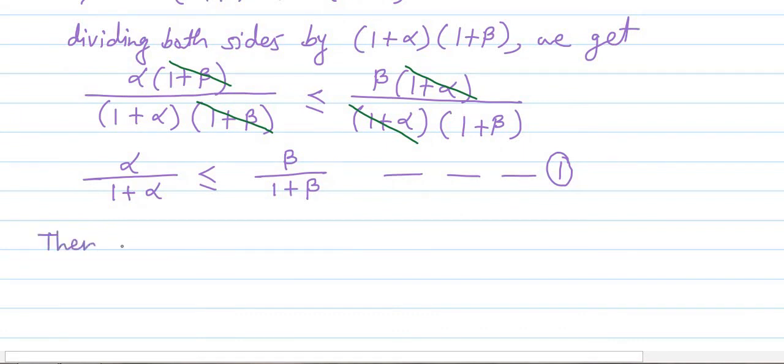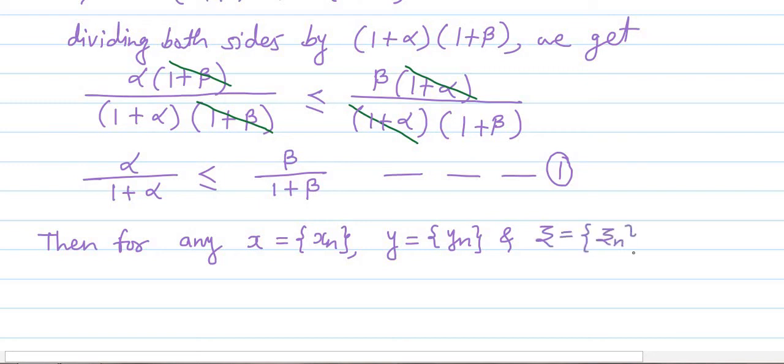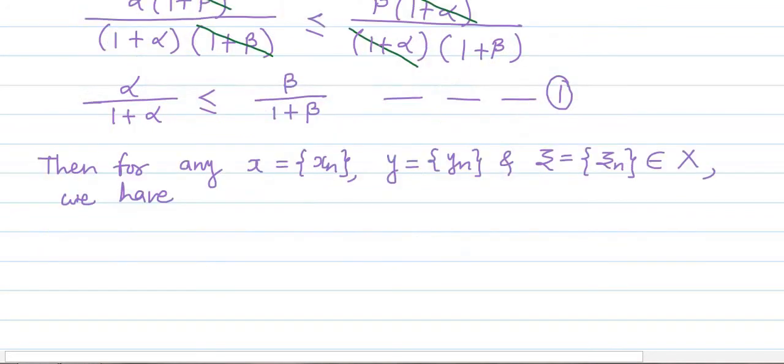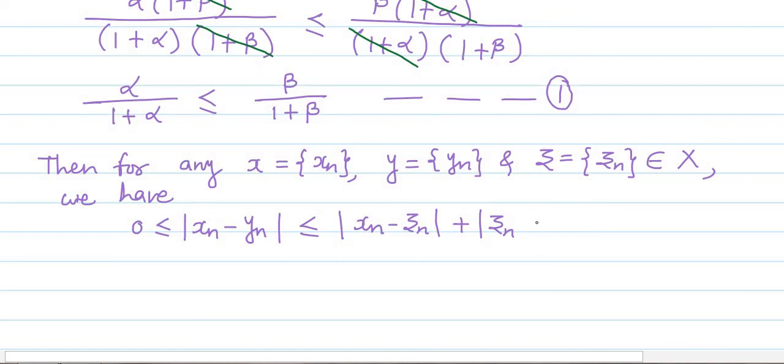Then for any x equal to the sequence xn, y equal to the sequence yn, and z equal to the sequence zn, belonging to the given set X, we have 0 is less than or equal to mod of xn minus yn, which is less than or equal to mod of xn minus zn plus mod of zn minus yn.